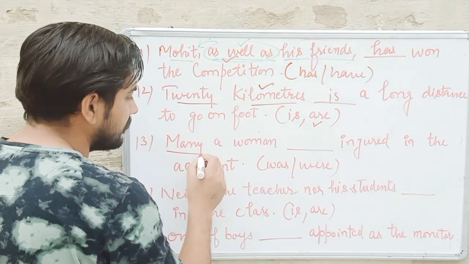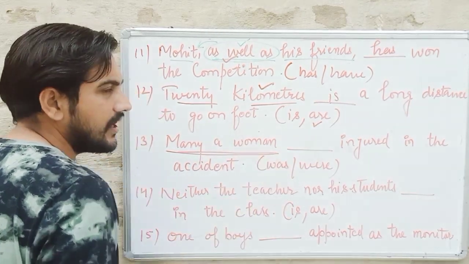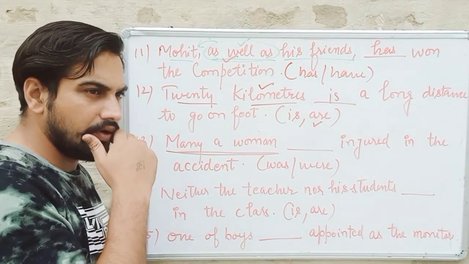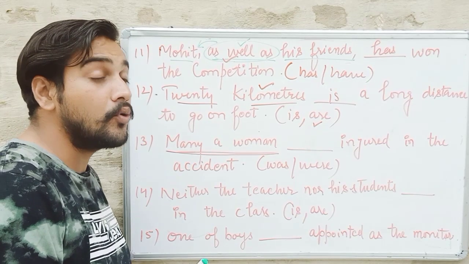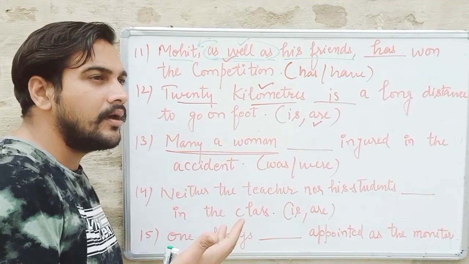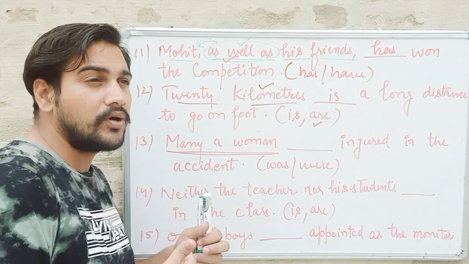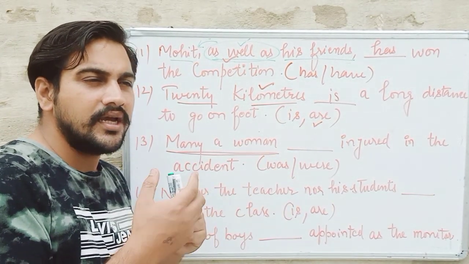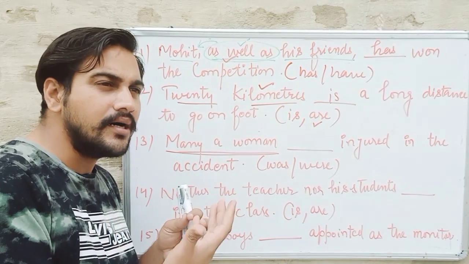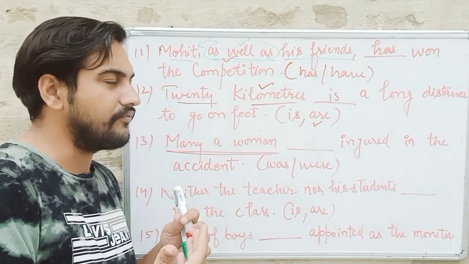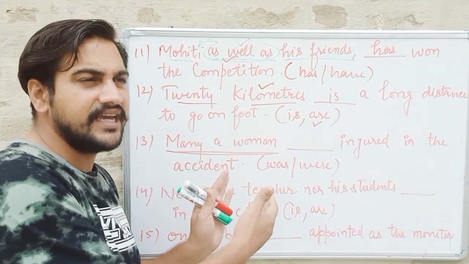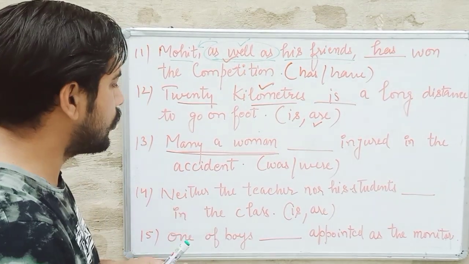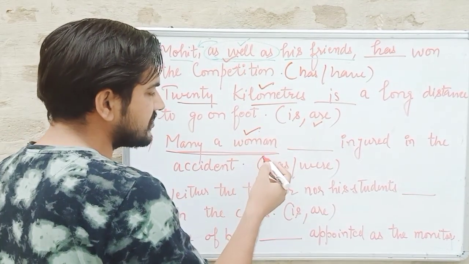Okay, now this is very interesting. Many a women. When we use "many" we want to signify more than one person, more than one woman, when we want to talk about a large number of people. Many is used in a formal way. So "many a women", when we say it, it is more than one, but when it comes in the subjective place, it is a singular one. It becomes a singular subject.